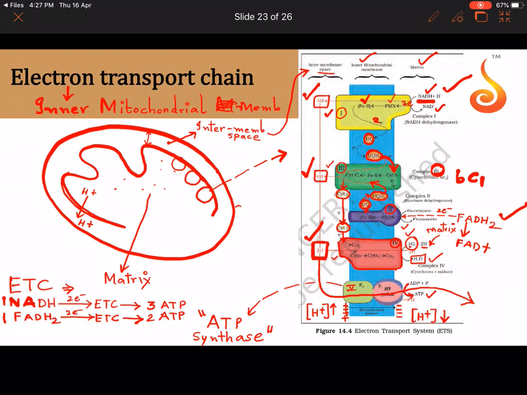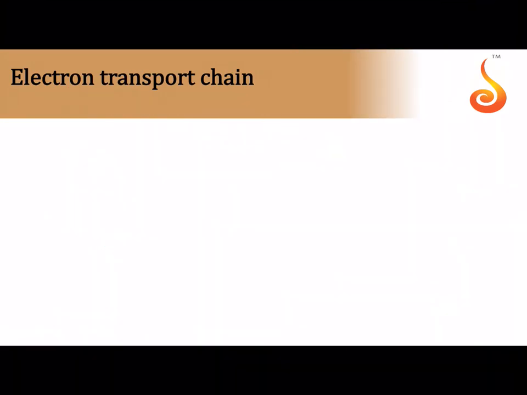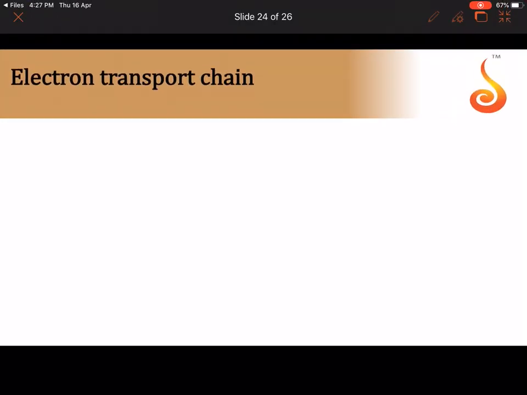In the previous slide I told you the rule: through the electron transport chain, because of the flow of protons through the ATP synthase, one molecule of NADH can synthesize 3 ATPs, and one molecule of FADH2 can synthesize 2 ATPs. So let us write that here. Through the electron transport chain, one NADH can produce 3 ATPs and one FADH2 can produce 2 ATPs. This was something we had already discussed. Now let us see the products of glycolysis.